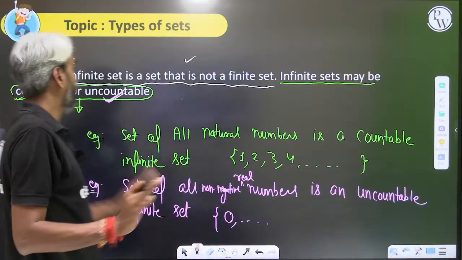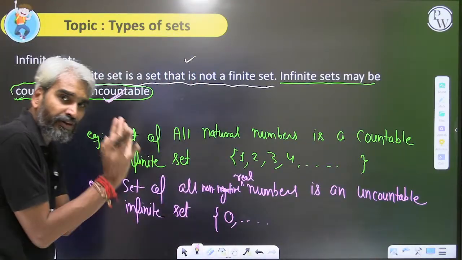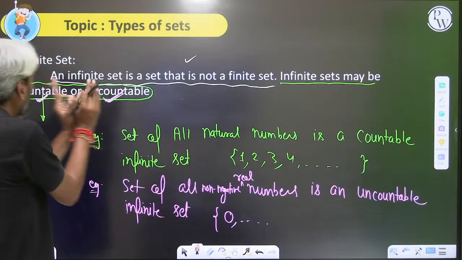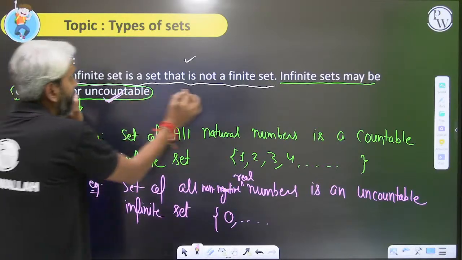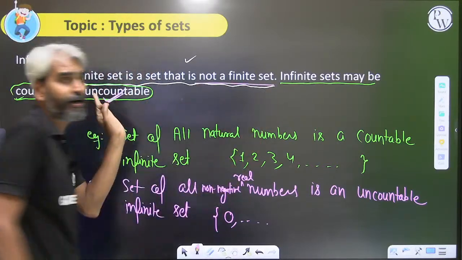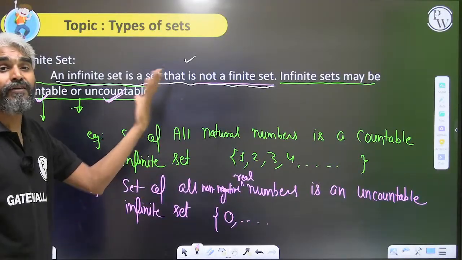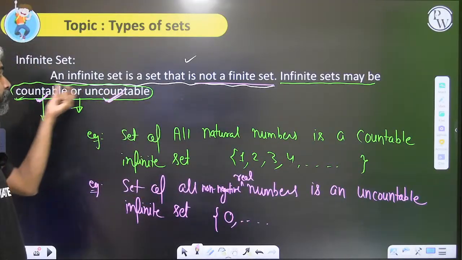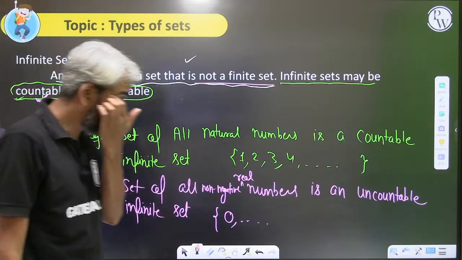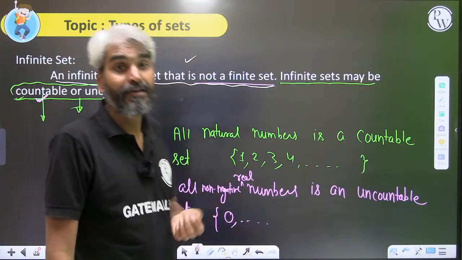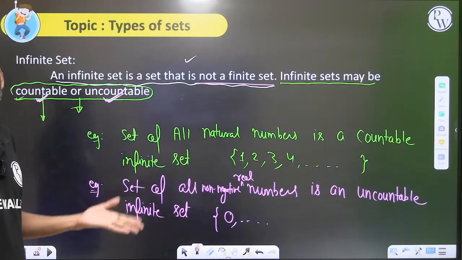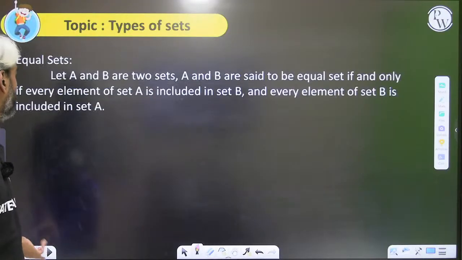Clear? But anyway, what will be the basic definition of an infinite set? Sir, a set which is not a finite set. A set which is not a finite set will be an infinite set. You should only know that an infinite set may be countable, may not be countable. Some of the infinite sets are countable sets and some of the infinite sets are uncountable sets.